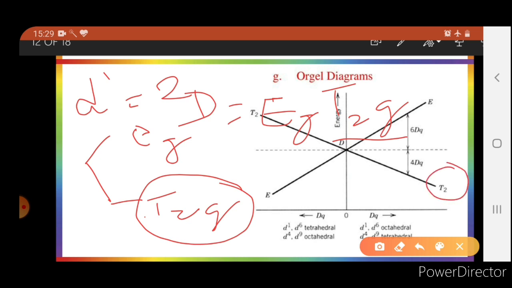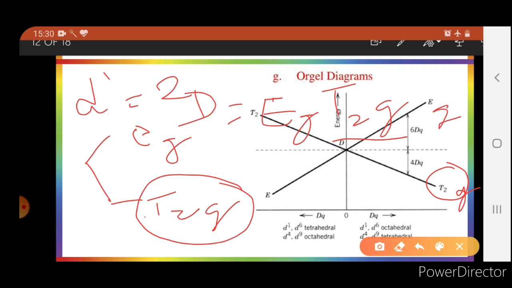Here g is not written because it is a combined Orgel diagram for tetrahedral as well as octahedral. In tetrahedral g is not used, so for more clarity g is omitted. But when you use it for octahedral, you will use g here: T2g, similarly Eg.